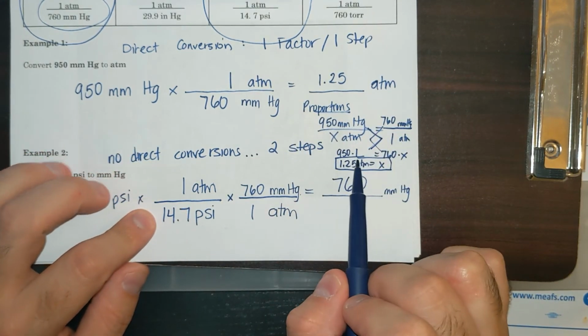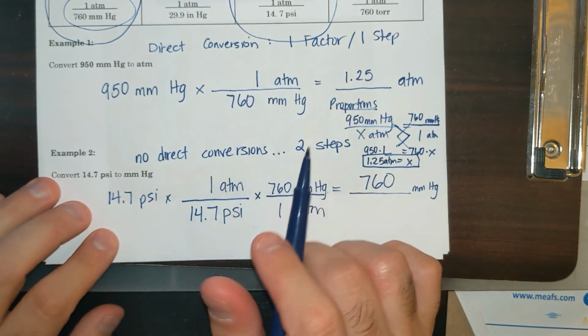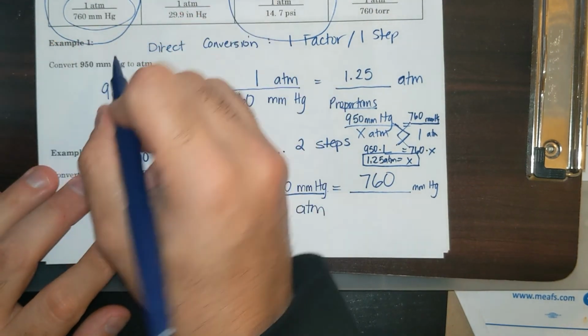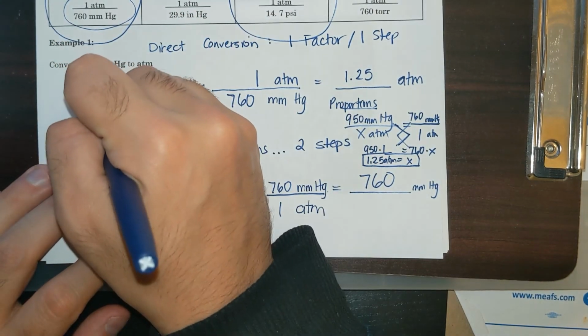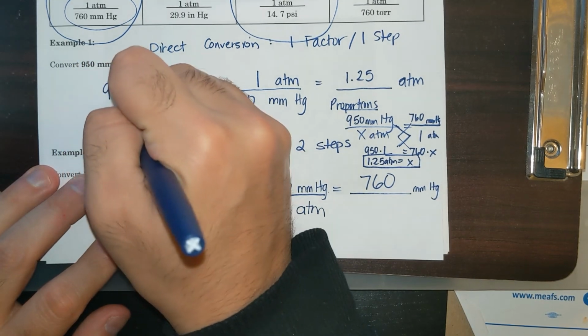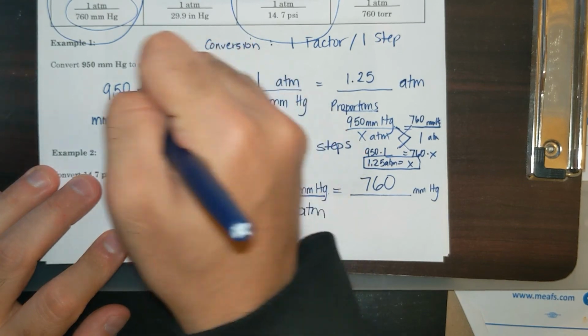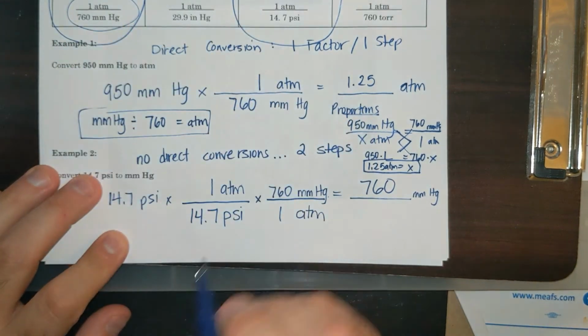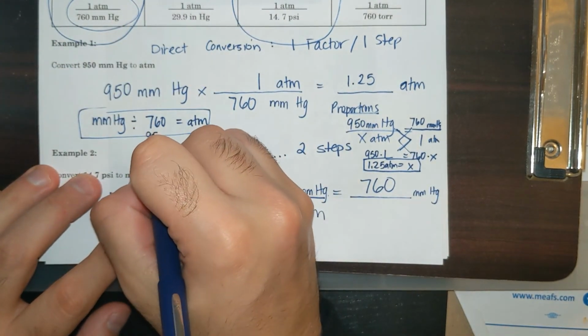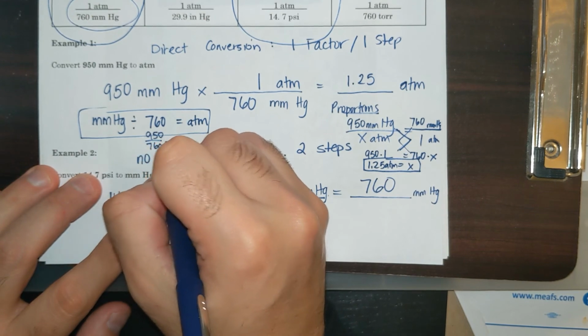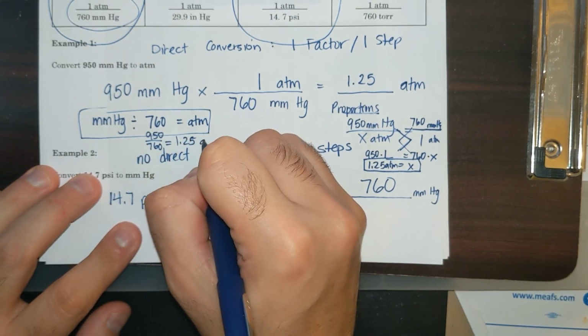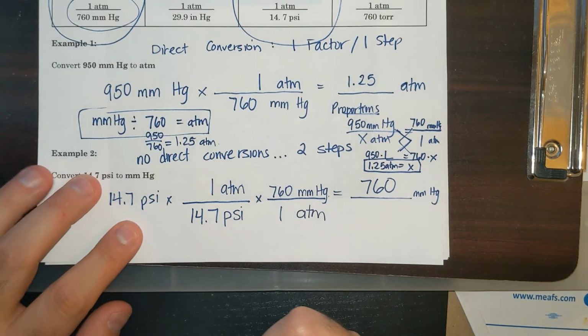Also, if you want, you could memorize that to go from millimeters of mercury to atmospheres, you take your millimeters of mercury, you divide by 760, and that's going to be equal to atmospheres. So I could have just done 950 divided by 760, and that's equal to 1.25 atmospheres.